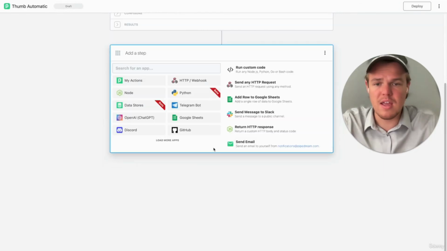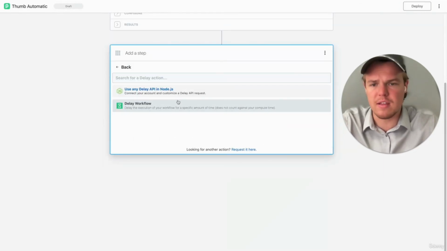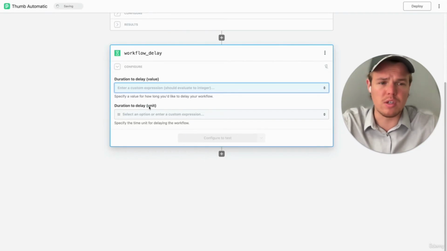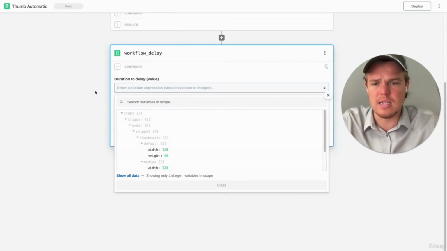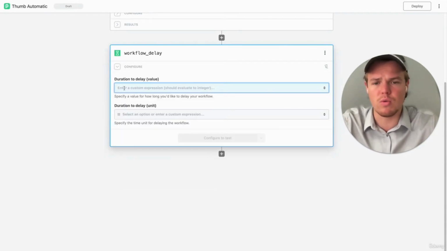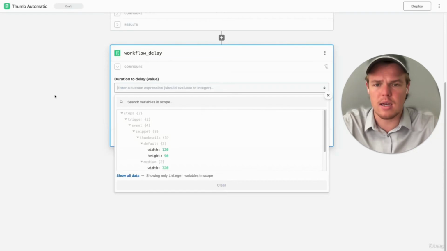That's fine. The next block I want to add here is a delay block. I like doing this because sometimes when a new video is uploaded, I want to give it at least a minute or so that if it's trying to grab the image that's uploaded to the Google Drive, it's actually been fully uploaded, if that makes sense. So we're going to go ahead and add a delay here.